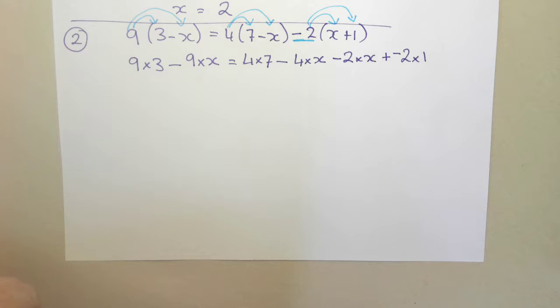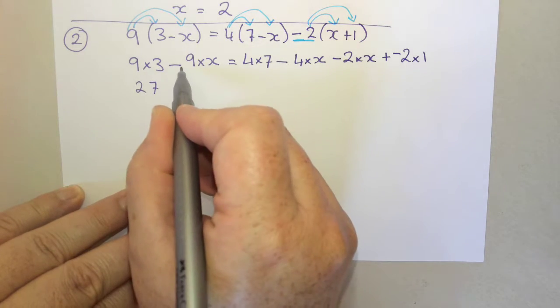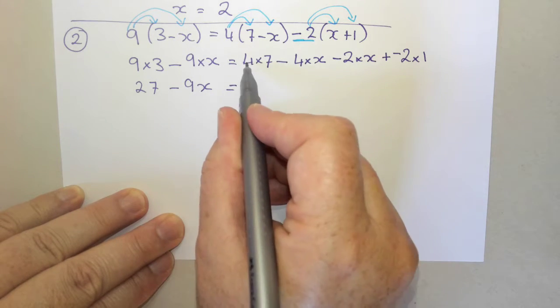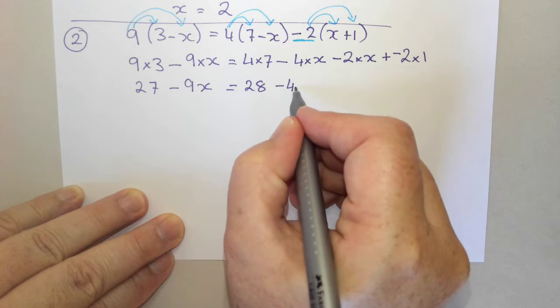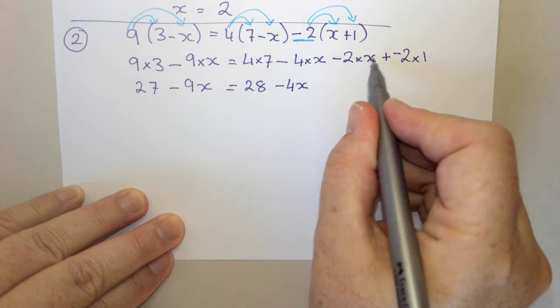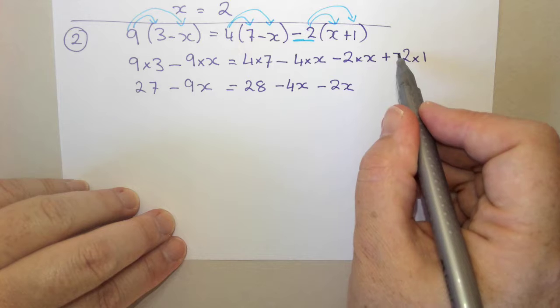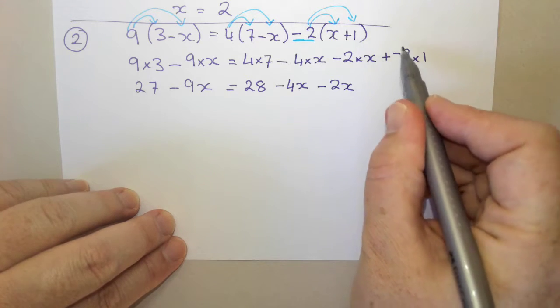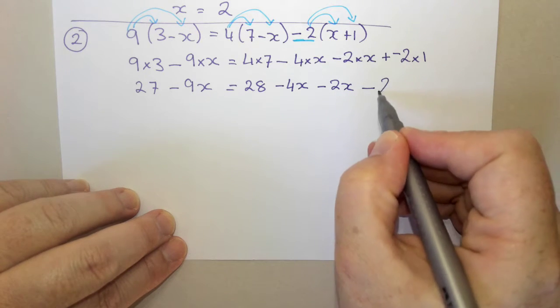Now what I want to do is simplify that. Okay, and then I'll worry about collecting all the terms together. So 9 times 3 is 27. 9 times x is just going to be minus 9x. 4 times 7 is 28. Minus 4 times x is going to be minus 4x. Minus 2 times x gives me minus 2x. Now here I've got plus negative 2 times 1. So plus and negative, when I combine those two together, that's going to give me a subtraction. So that's going to be minus 2 times 1, which is 2.